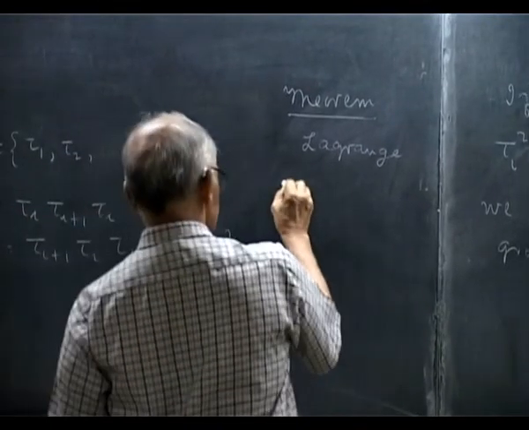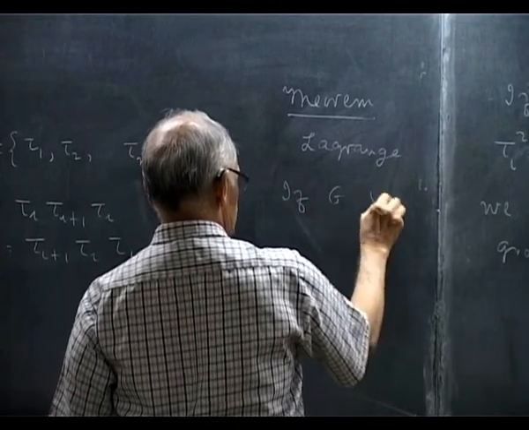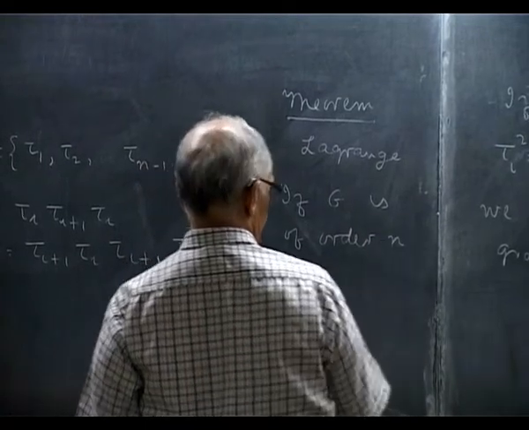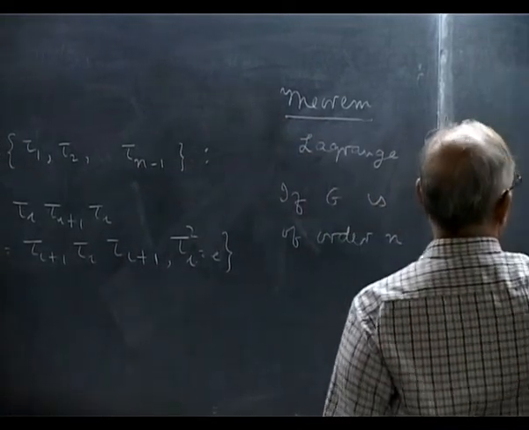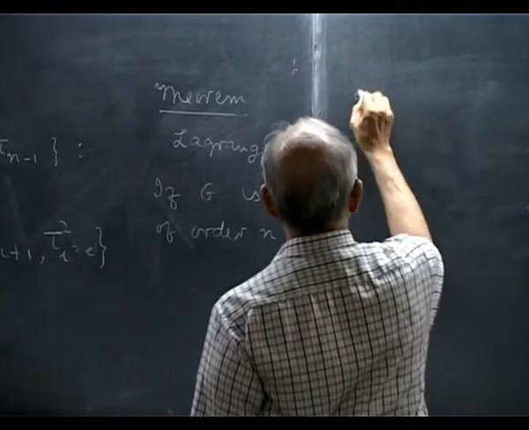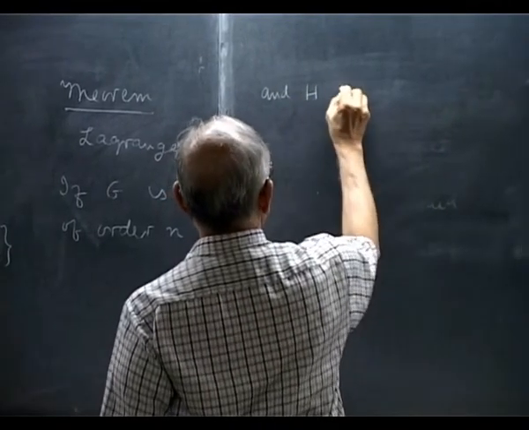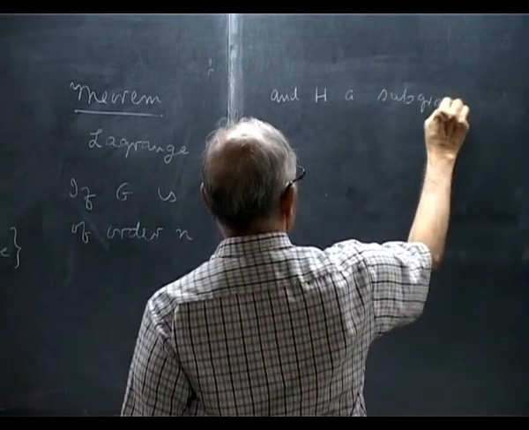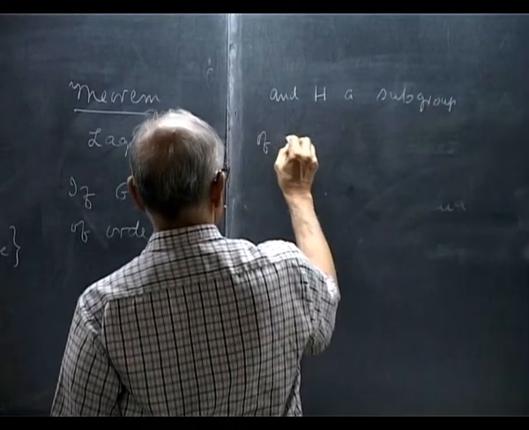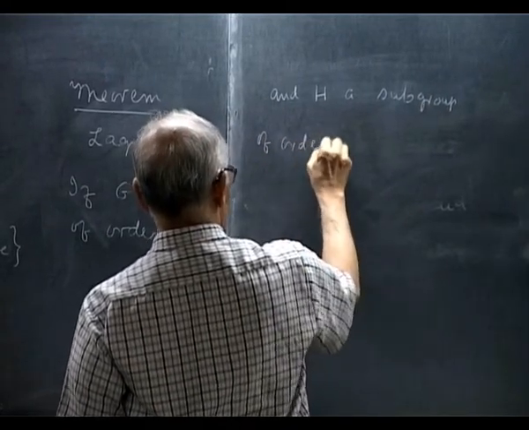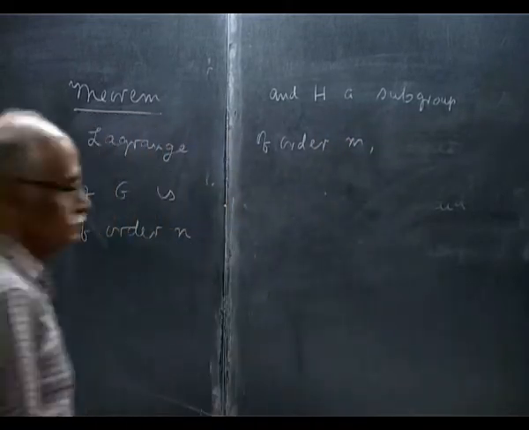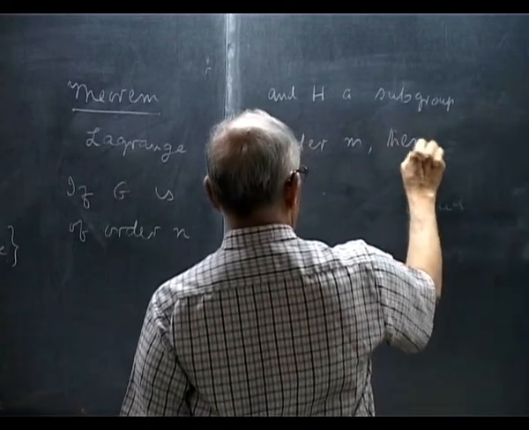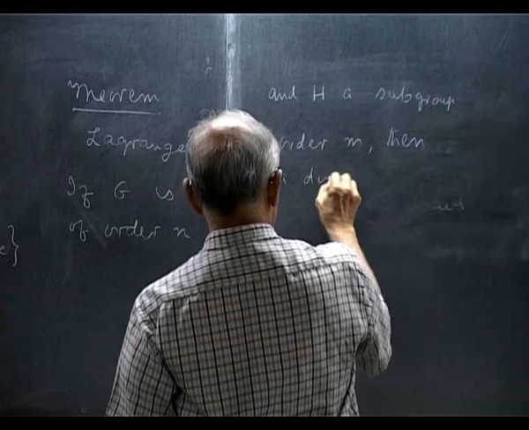If G is of order n, and H is a subgroup of G of order m, then m divides n.